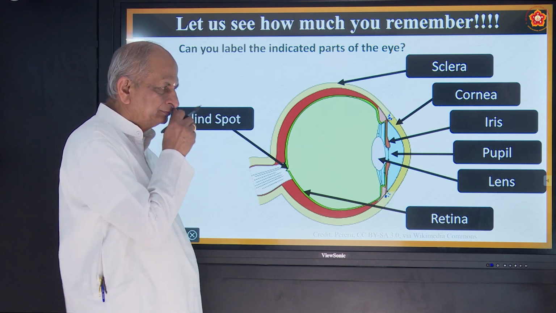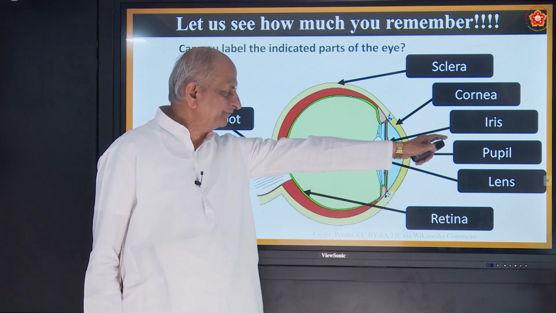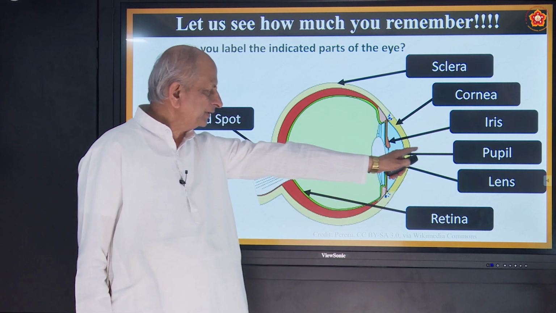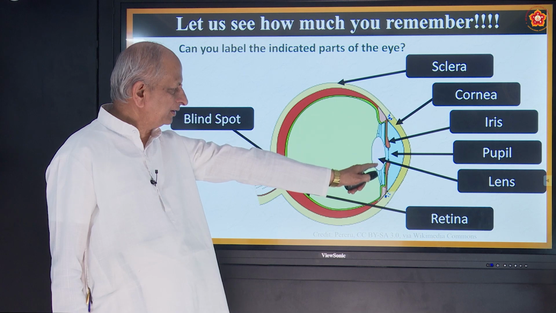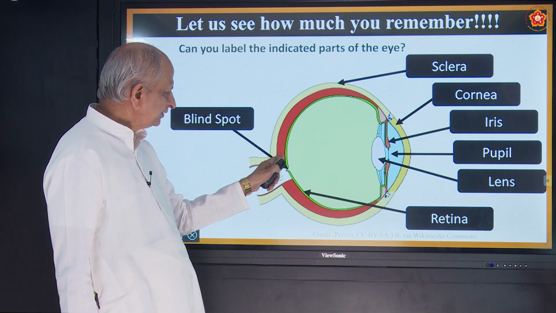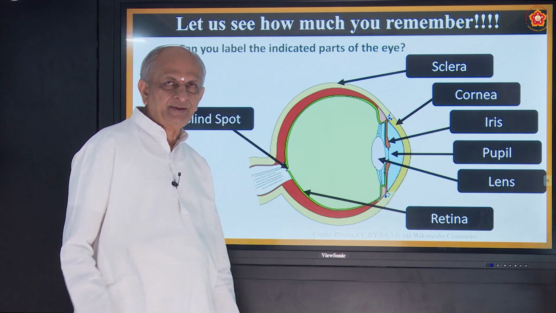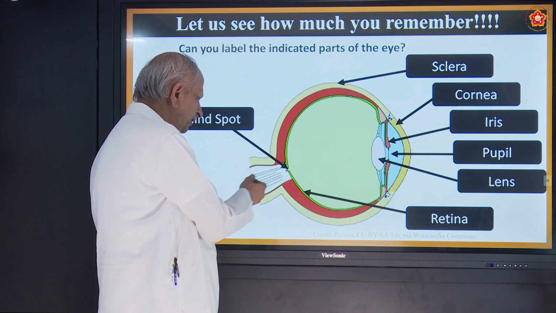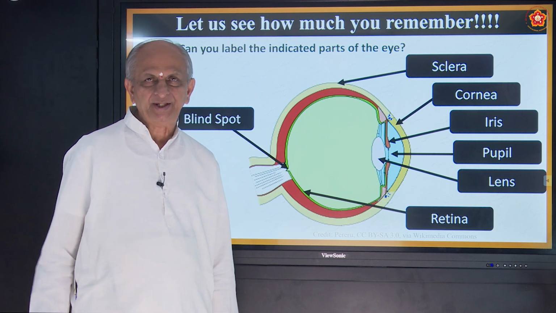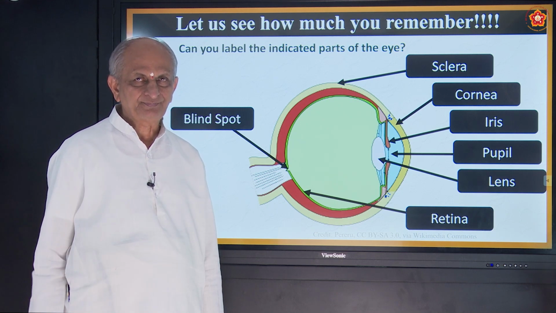And how does the eye work? Whatever object is seen in front of the eye, it will pass through this lens. Its image is formed on the retina. That image is sent through the optic nerve to the brain, and the brain will give the decision.